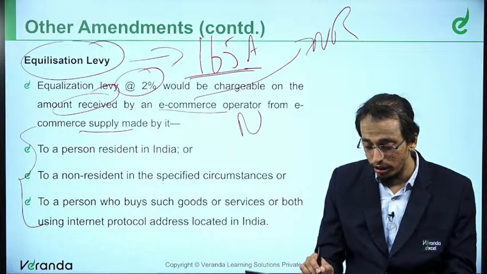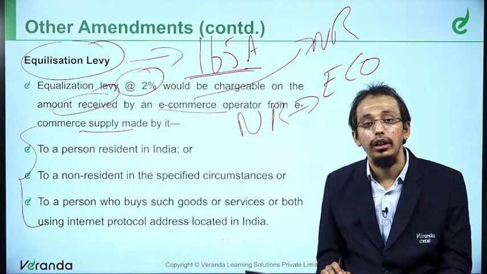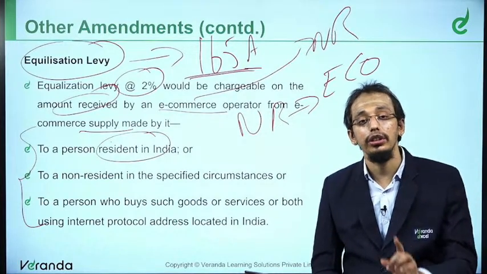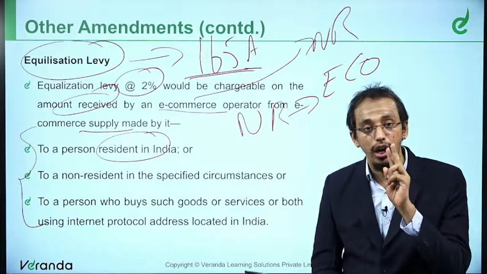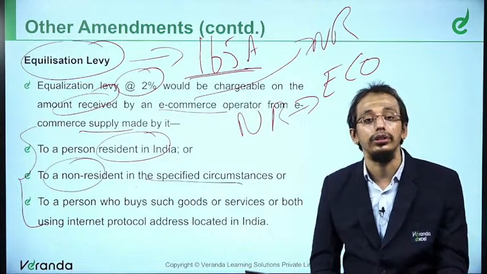A non-resident e-commerce operator receives from a resident in India, or receives from a non-resident in specified circumstances.